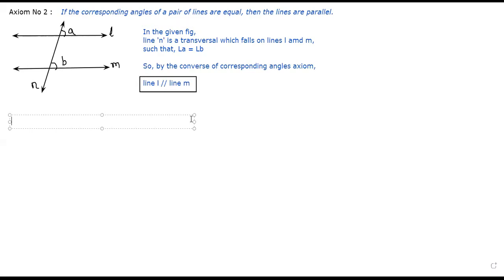Yes, sir. Yesterday, how many things have we proved? Two things we have proved. That if lines are parallel, alternate angles are equal. And if lines are parallel, co-interior angles are supplementary. Have you proved that? Yes, sir. And what have you written? Have you written theorem number 1 and theorem number 2 for that, or have you written it as a property? What have you written? Somebody show me the book.